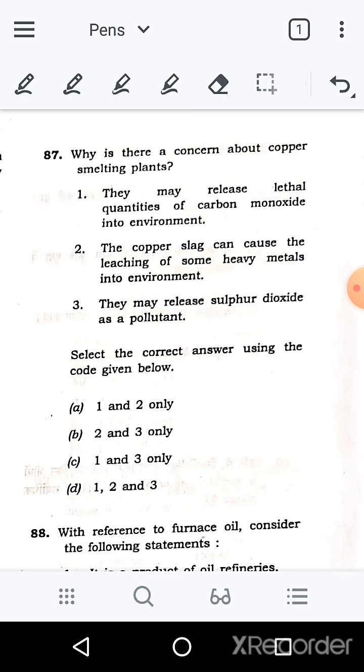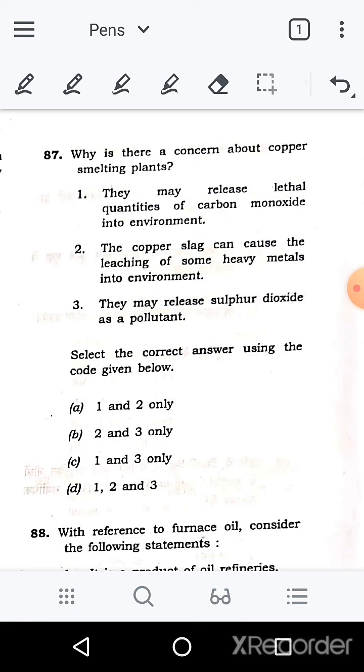So statement 1 is they may release lethal quantities of carbon monoxide into environment. Second is the copper slag can cause leaching of some heavy metals into environment. Third statement, they may release sulfur dioxide as a pollutant.